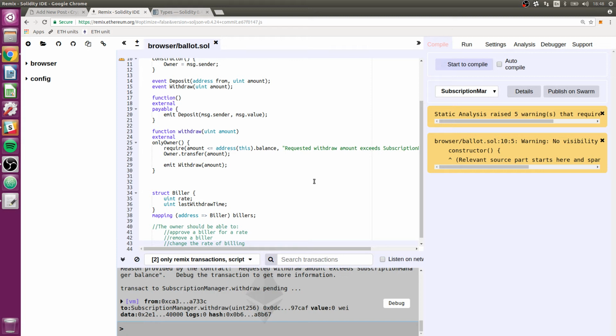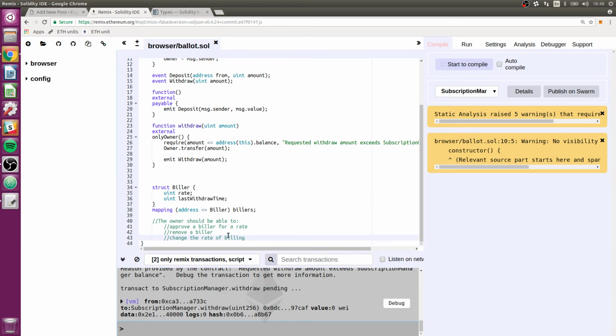Ideally these would all be possible through this interface. You should be able to say, okay, Spotify can charge me $5 a month. You should then be able to say, okay, never mind, I don't want Spotify. Or, okay, Spotify can now charge me $10 a month if you're going to upgrade your plan. And we can do all of that pretty elegantly. I was initially thinking we would have two functions, approve biller and then disapprove biller or remove biller.